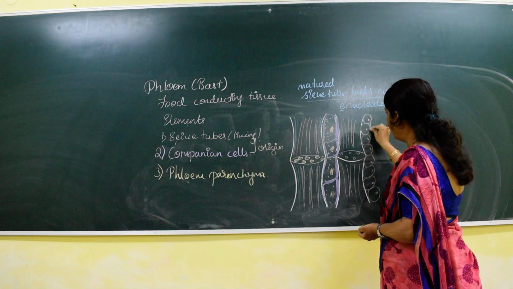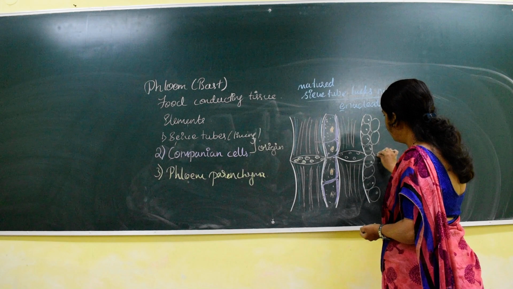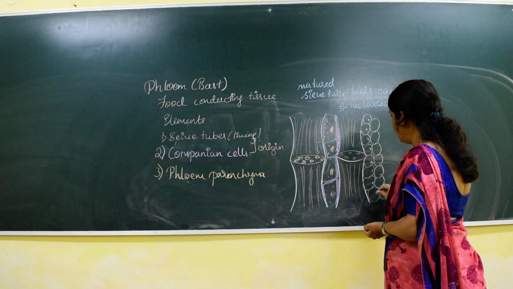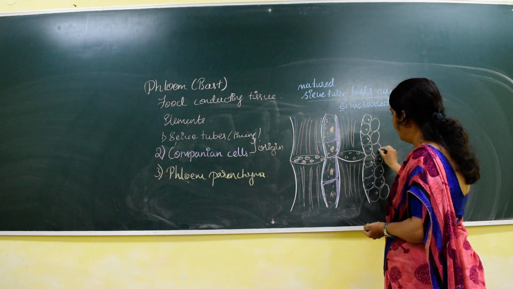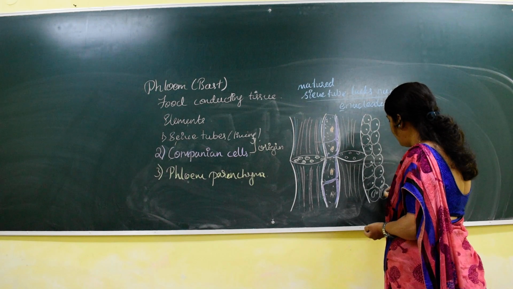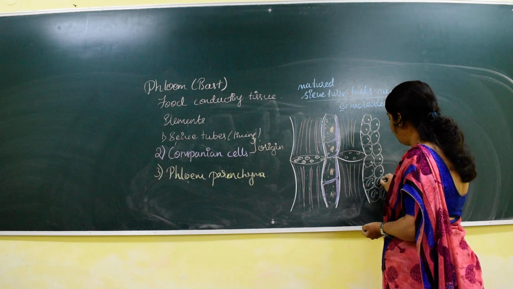The parenchyma tissue which is closely associated with the phloem is called phloem parenchyma.